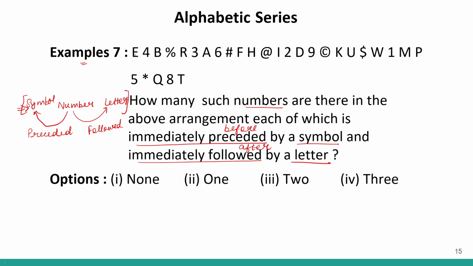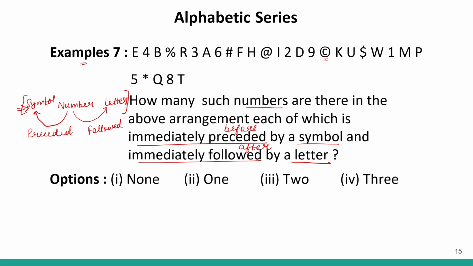So the first symbol moving from the left I can see is percentage. Then the next element should be a number, but over here we have an R, so this is not the correct combination. Moving forward, I will come to hashtag. So the next should be a number, but we have F, so this is also not correct. Moving forward, I will come to this sign. Now @ has I and not a number, therefore this is also not correct.